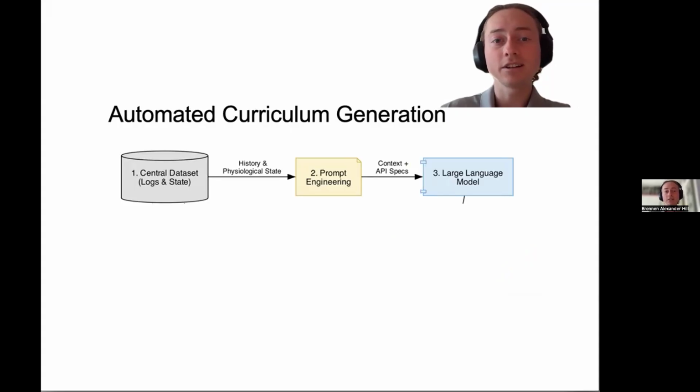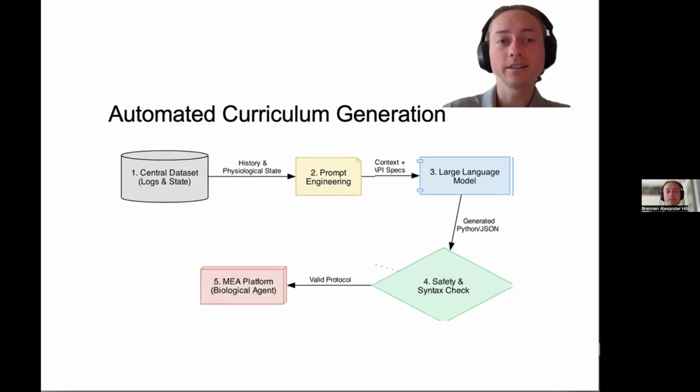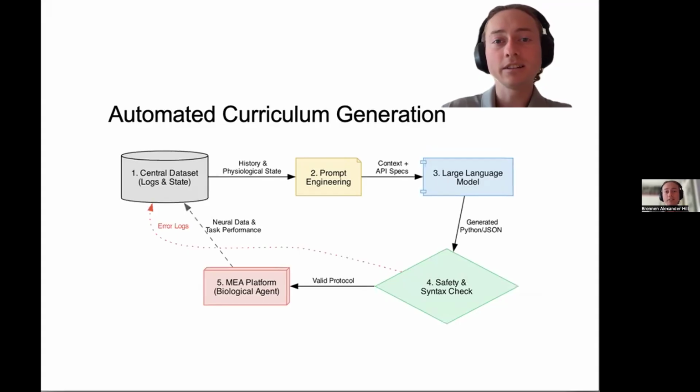The LLM acts as a meta-controller. It designs the experiment. The LLM generates the actual Python script or JSON parameters for the training block. It might decide to increase the punishment amplitude or change the stimulation frequency based on previous performance. Crucially, the output passes through a safety and syntax check. We validate the code to ensure it doesn't violate safety constraints for the biological tissue. Finally, the valid protocol is executed on the MEA platform. The results, neural data, and task performance are fed back into the dataset in a closed-loop system for autonomous scientific discovery. This allows the system to evolve the curriculum alongside the organoid's learning process.